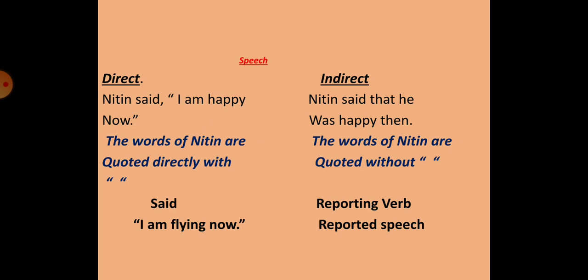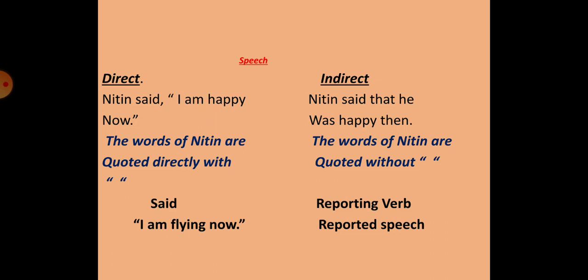When it is quoted with quotation marks, it is called direct speech, and when it is quoted without quotation marks, it is called indirect speech. Now, the question would be from direct to indirect, and you can see both the sentences here, there is a change in the structure. This is what we shall learn today: how to change from direct into indirect speech.